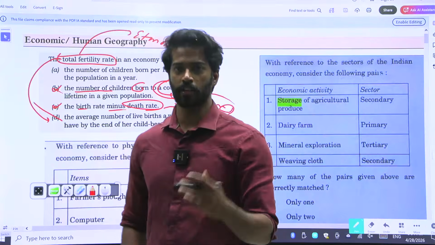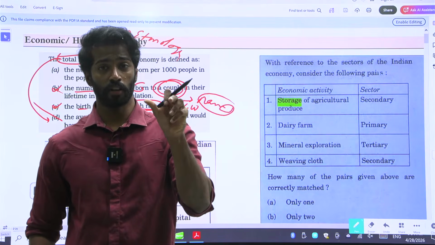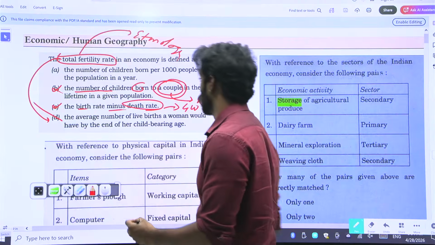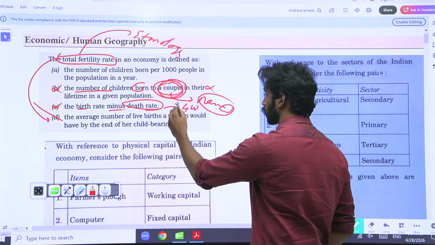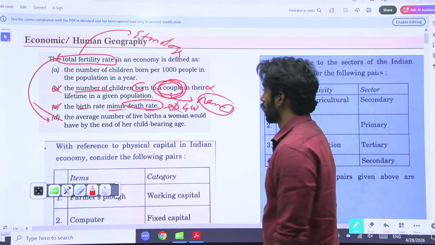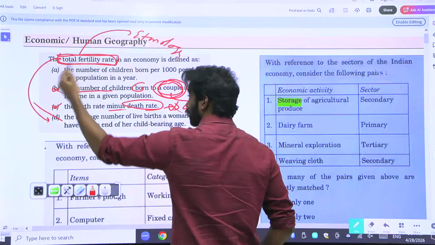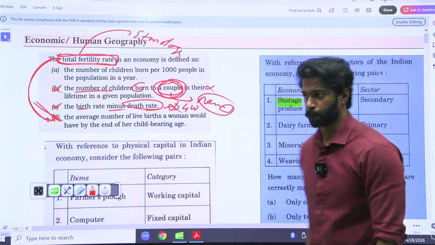Many people think that it is understanding the complete term. It's not the complete understanding of the term, it is the understanding of how the UPSC works. Firstly, it says couple, so we narrowed it down and removed it. This is a completely different definition, so we removed B and C as well. And as the etymology says, total fertility rate, the option closest to total fertility rate is D. So the answer is D.